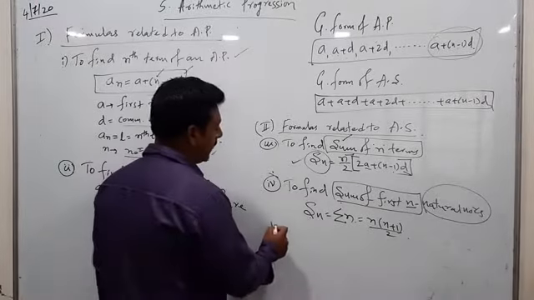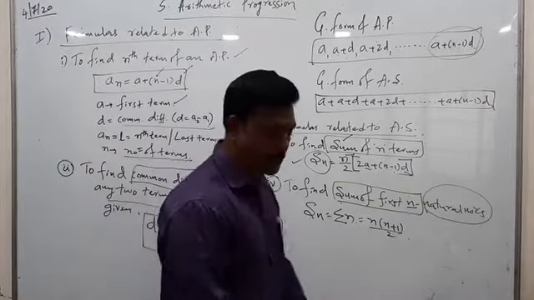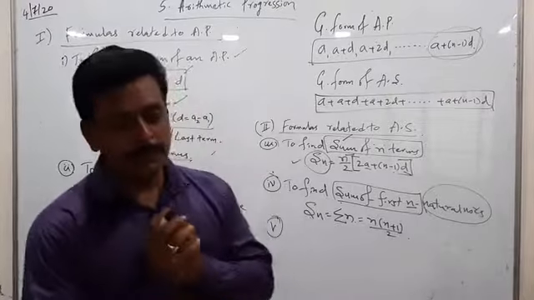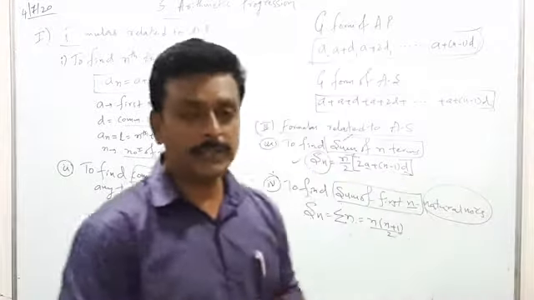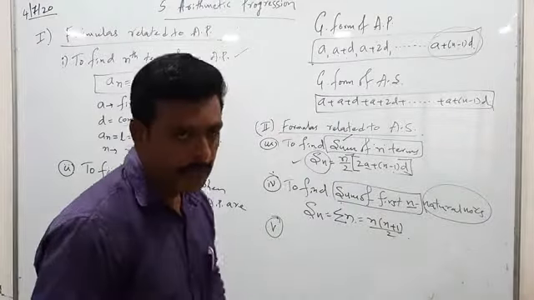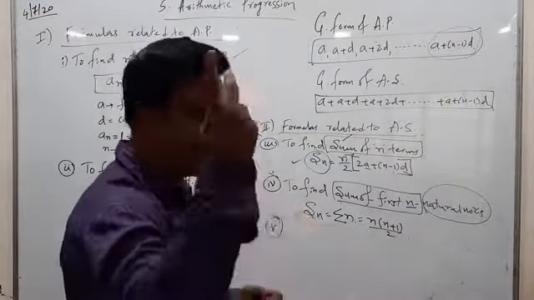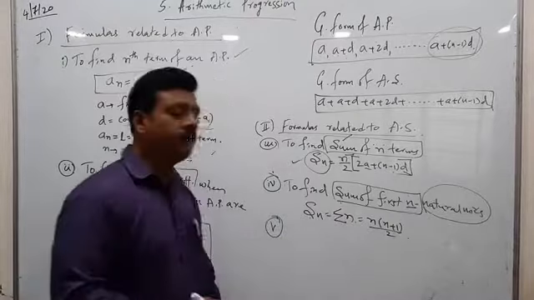Next, I want to take you to the fifth formula. As I said, sir, I want to find the sum of n terms, but I don't know the common difference. In such a case, don't panic. If you know two values, with the help of those two values only, you can find the sum of n terms.